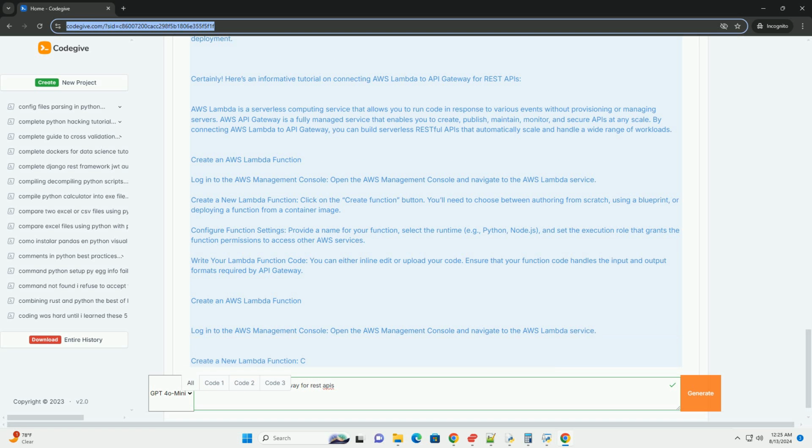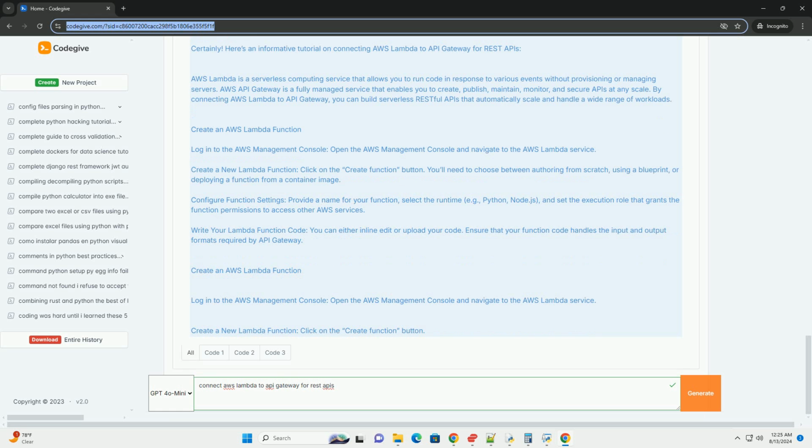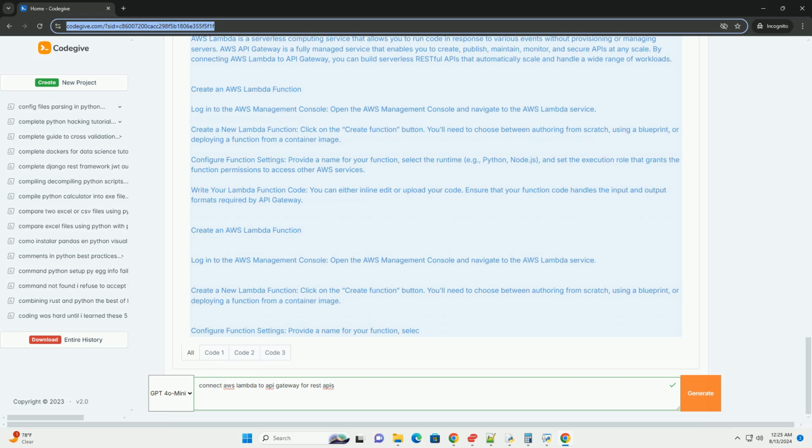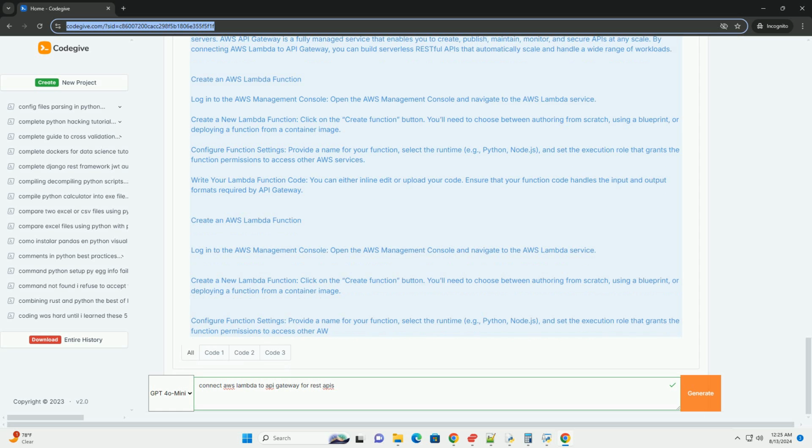5. Deploy the API. Create a deployment stage. In API Gateway, create a new deployment stage, e.g. dev, prod. Stages represent different environments for your API. Deploy your API. Deploy the API to the selected stage. This will generate an endpoint URL that you can use to access your API.